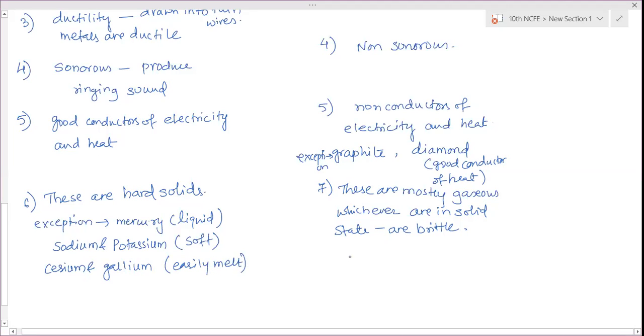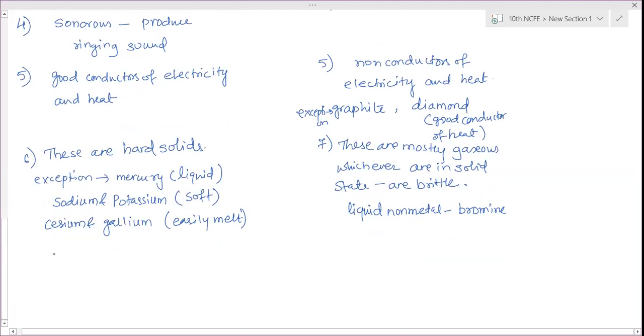Here, liquid non-metal is bromine. Bromine is a liquid non-metal and the liquid metal is mercury. Sorry, this is the 6th one. The 7th one, they have high melting and boiling points.